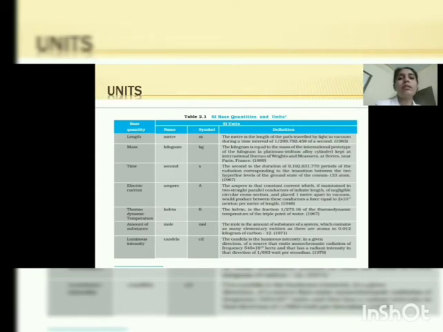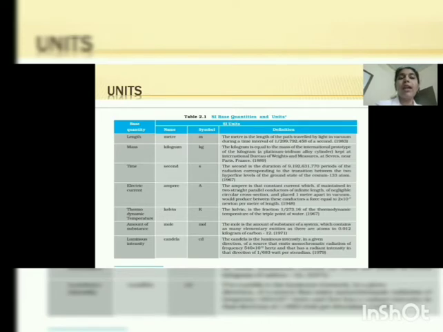So, scientists began to think about a common system of units which can be internationally accepted, which leads to the concept of the SI system of units, where the full expansion of SI is Systeme Internationale. Okay, it's there in your textbook, so just go through your textbook. So SI unit is an internationally accepted system of units.